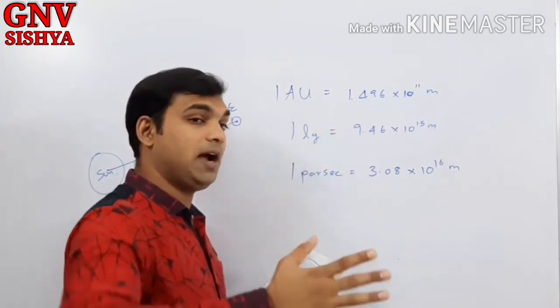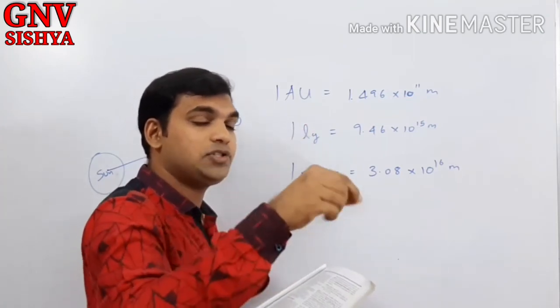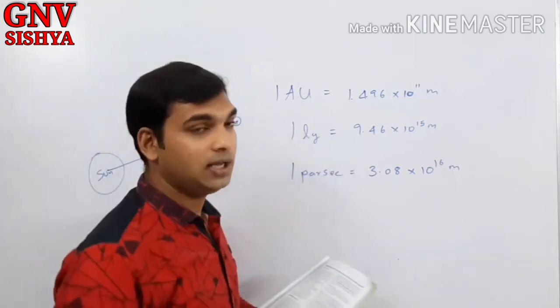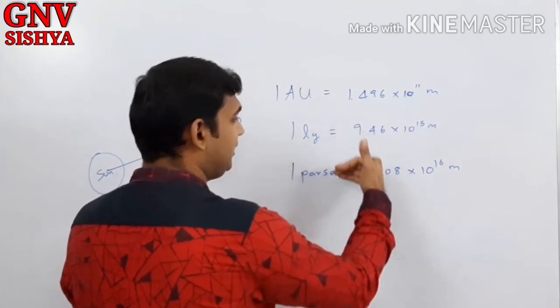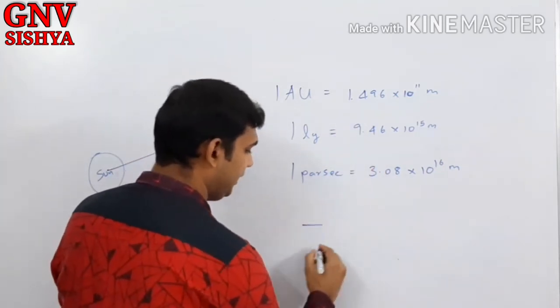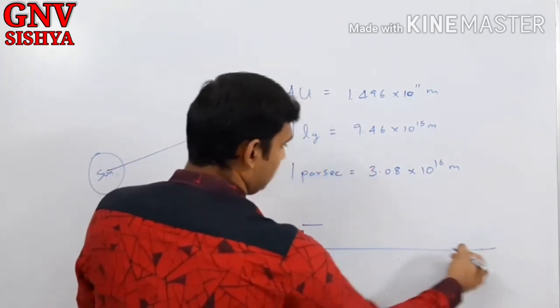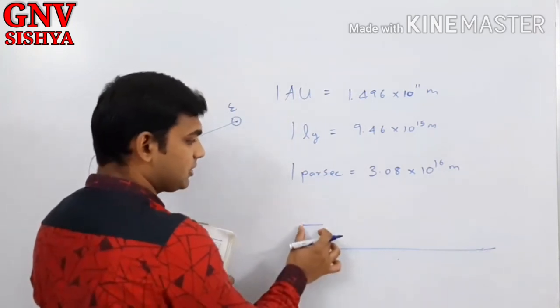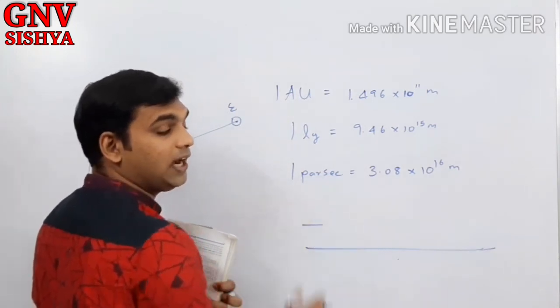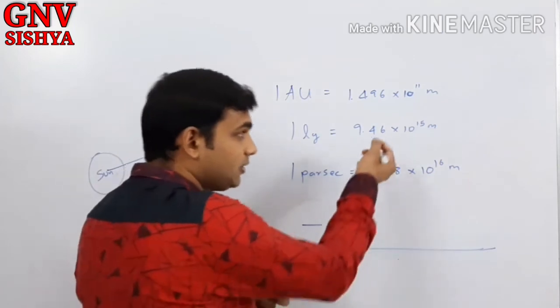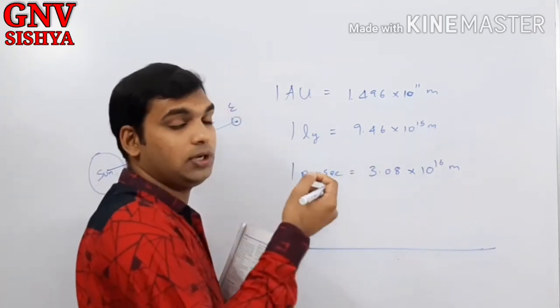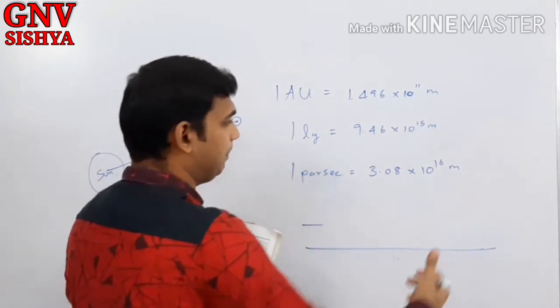So just by adding one zero, the value will drastically increase. So the parsec is almost 10 times a light year, and this distance is really unimaginable. So please understand that even a small zero will make a big difference in the magnitude.